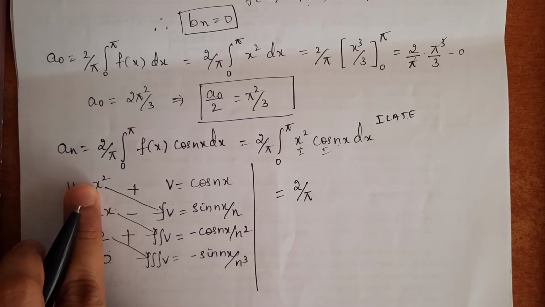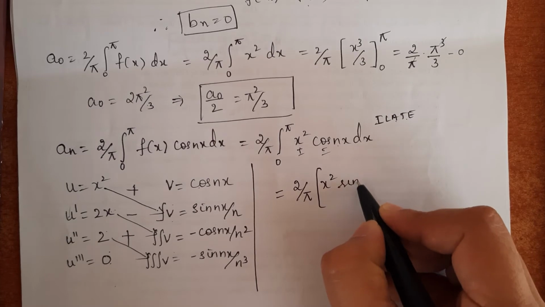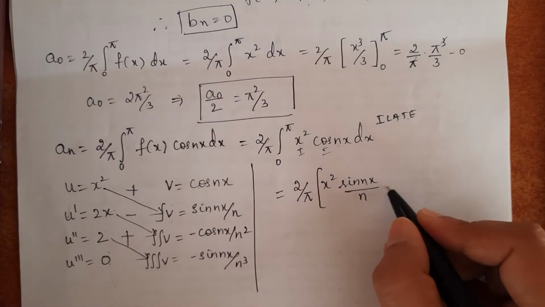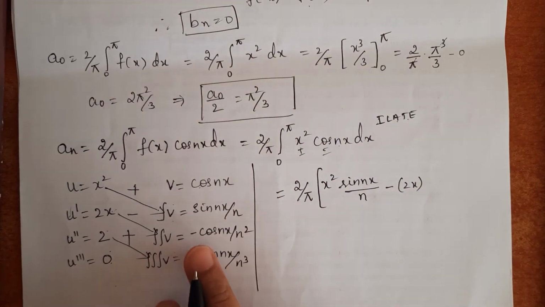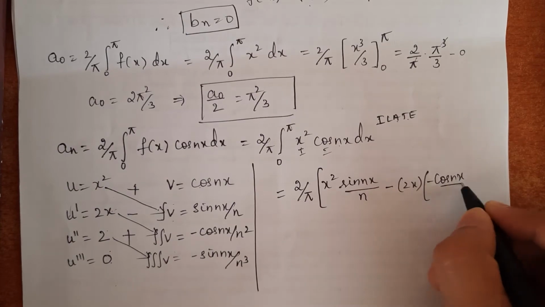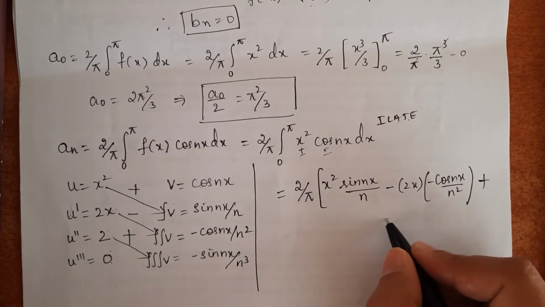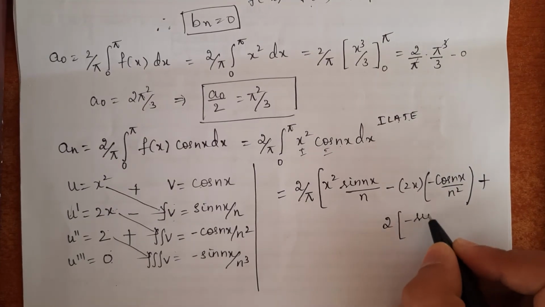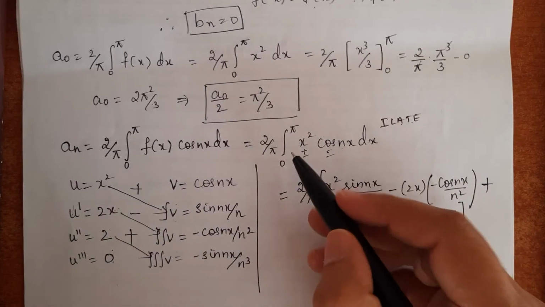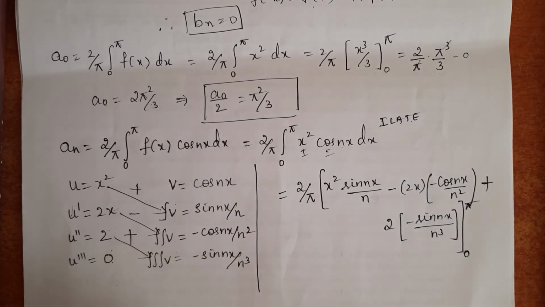So, I will multiply the terms: x square into sin nx divided by n, minus 2x into minus cos nx divided by n square, then plus 2 into minus sin nx divided by n cube. This is between the limits 0 to pi. Now, we should substitute the limits.